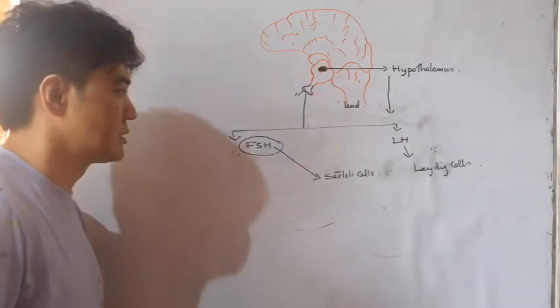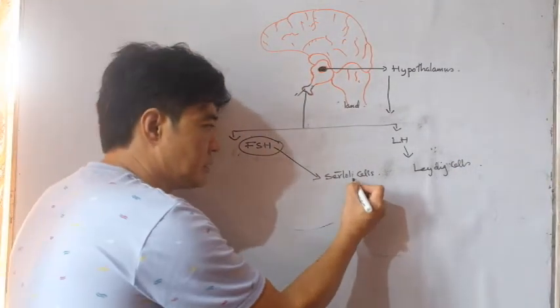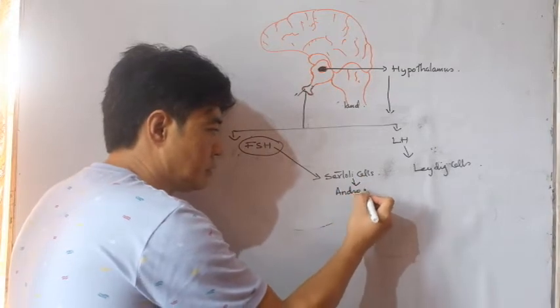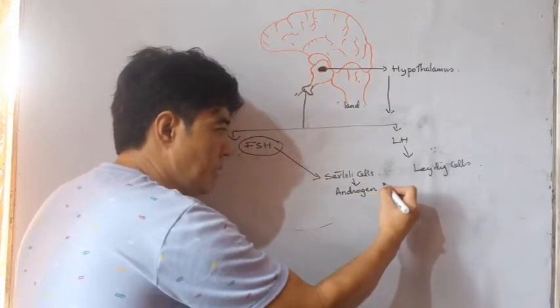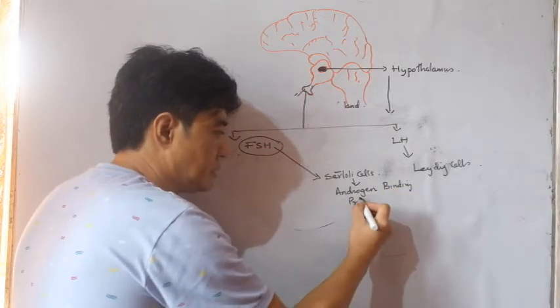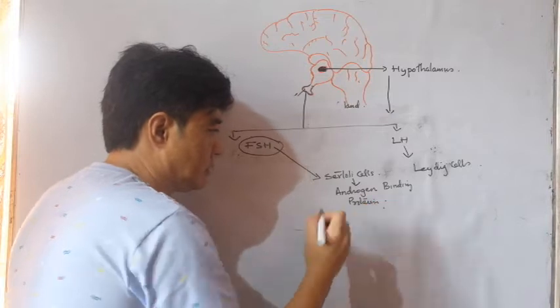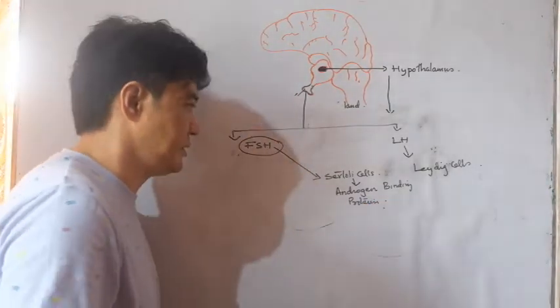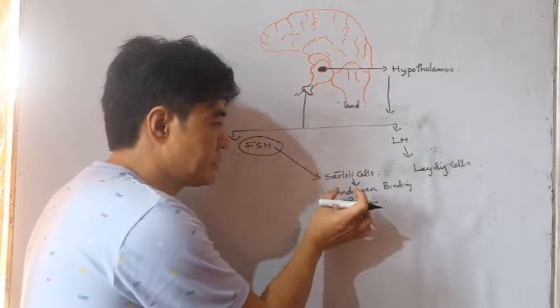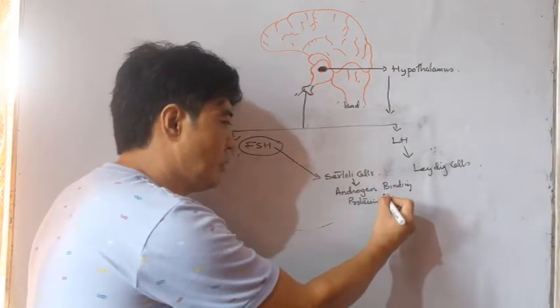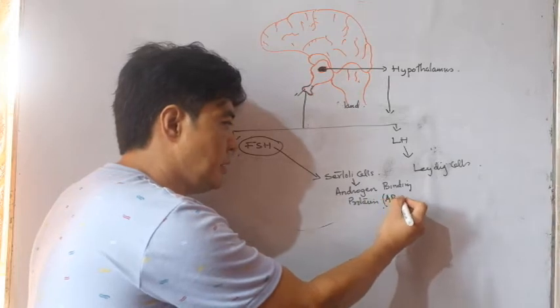Sertoli cells, this cells produces androgen binding protein. Once the Sertoli cells gets activated, it produces androgen binding protein. In short form, you can write ABP.